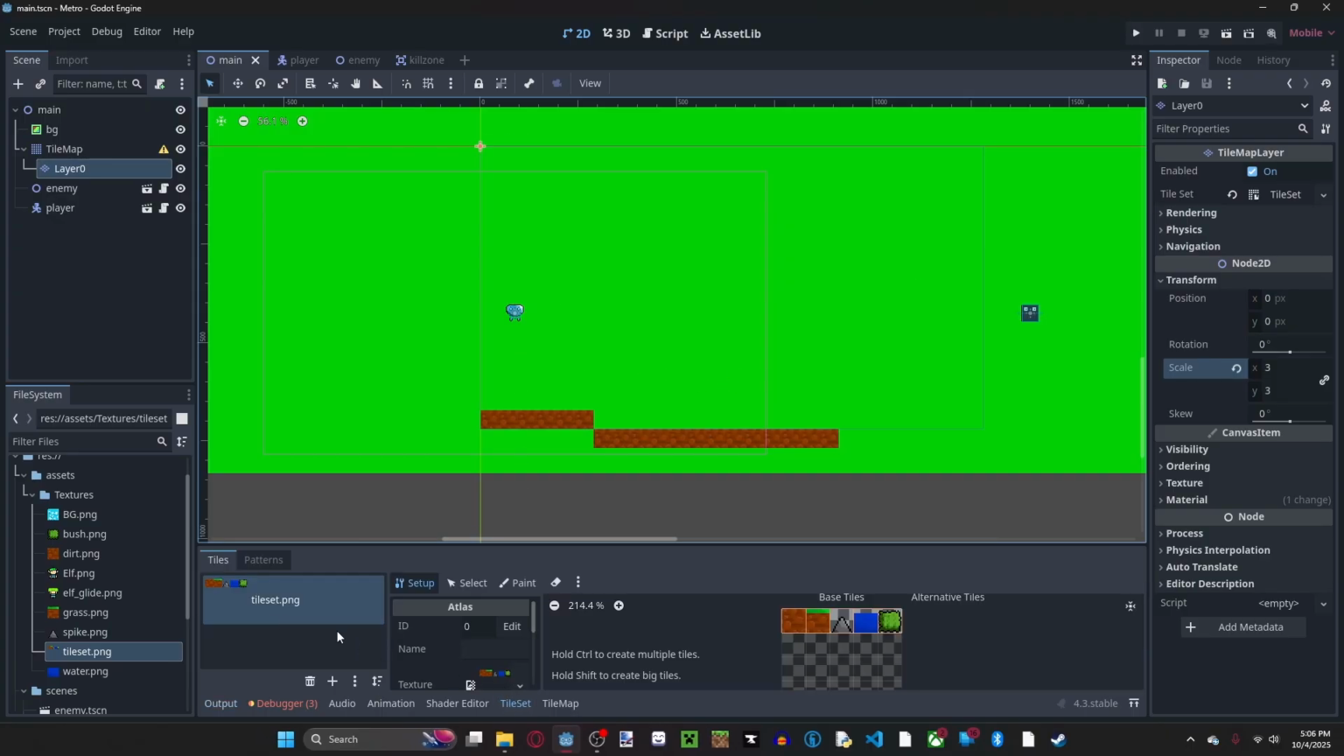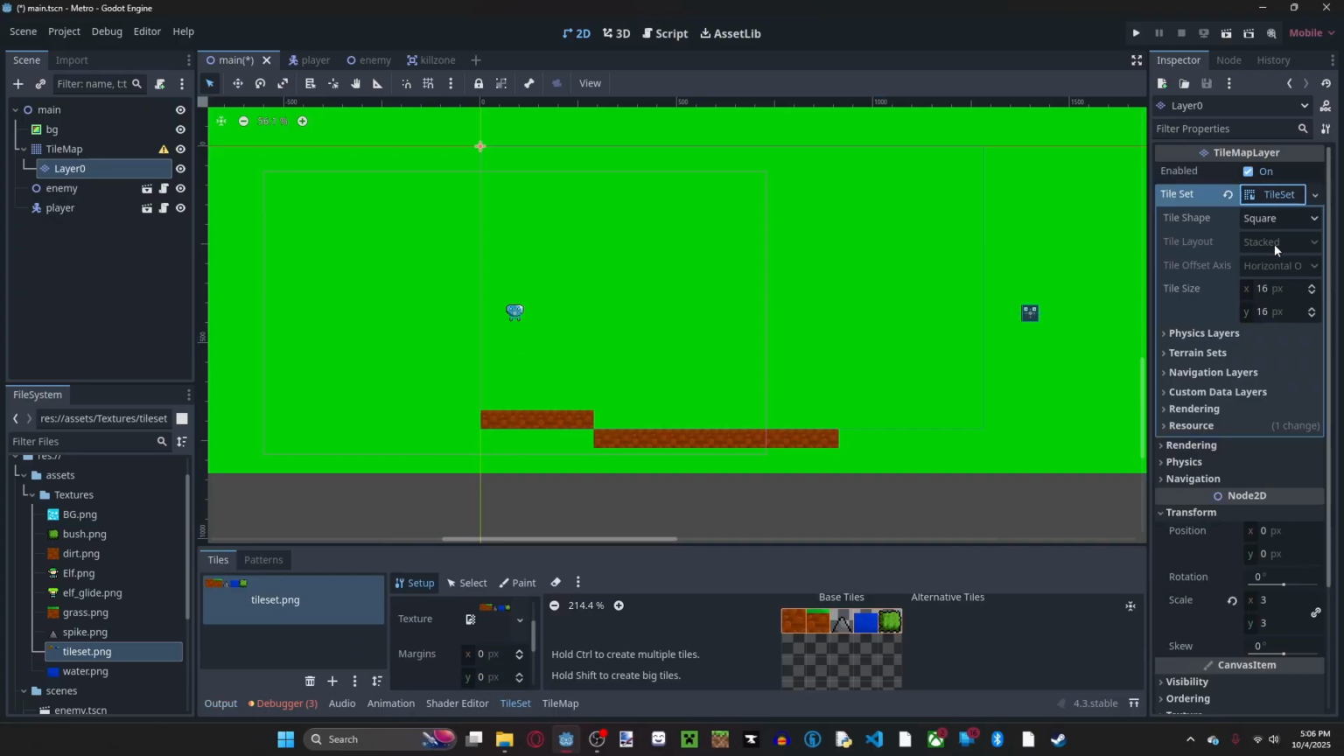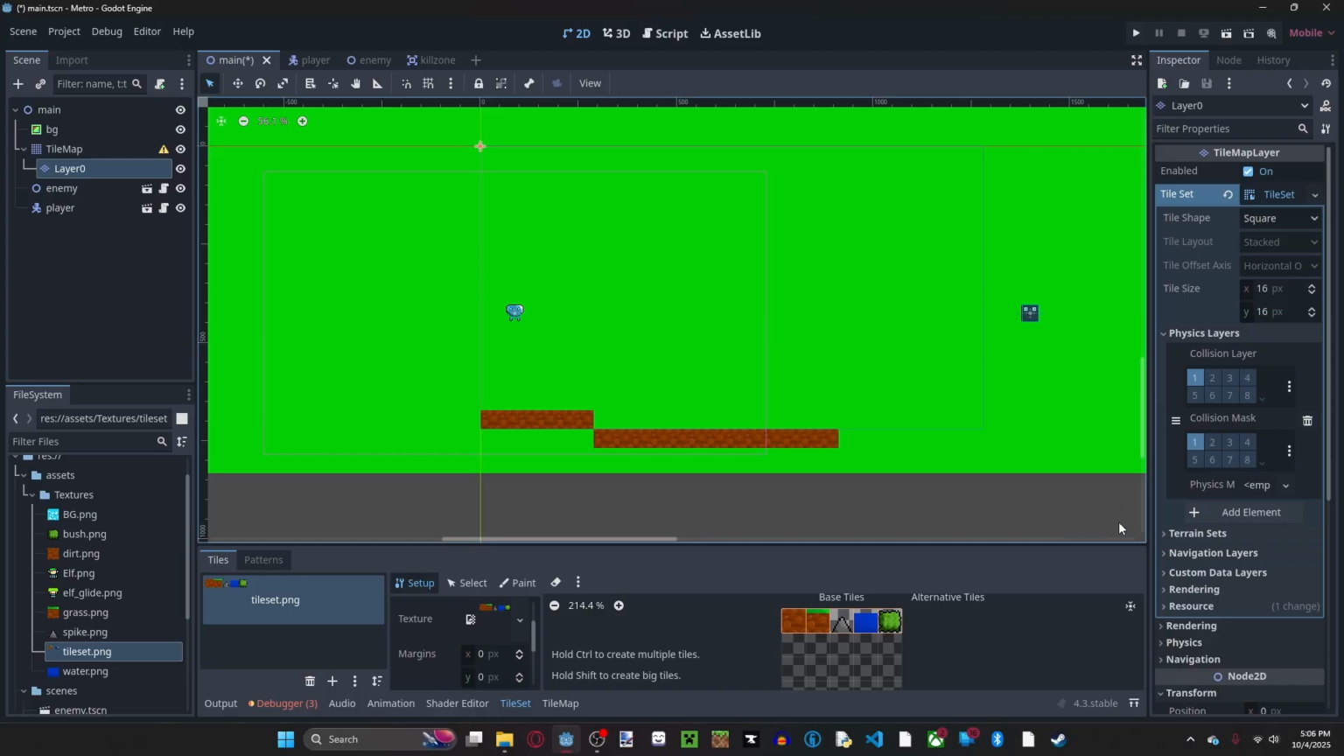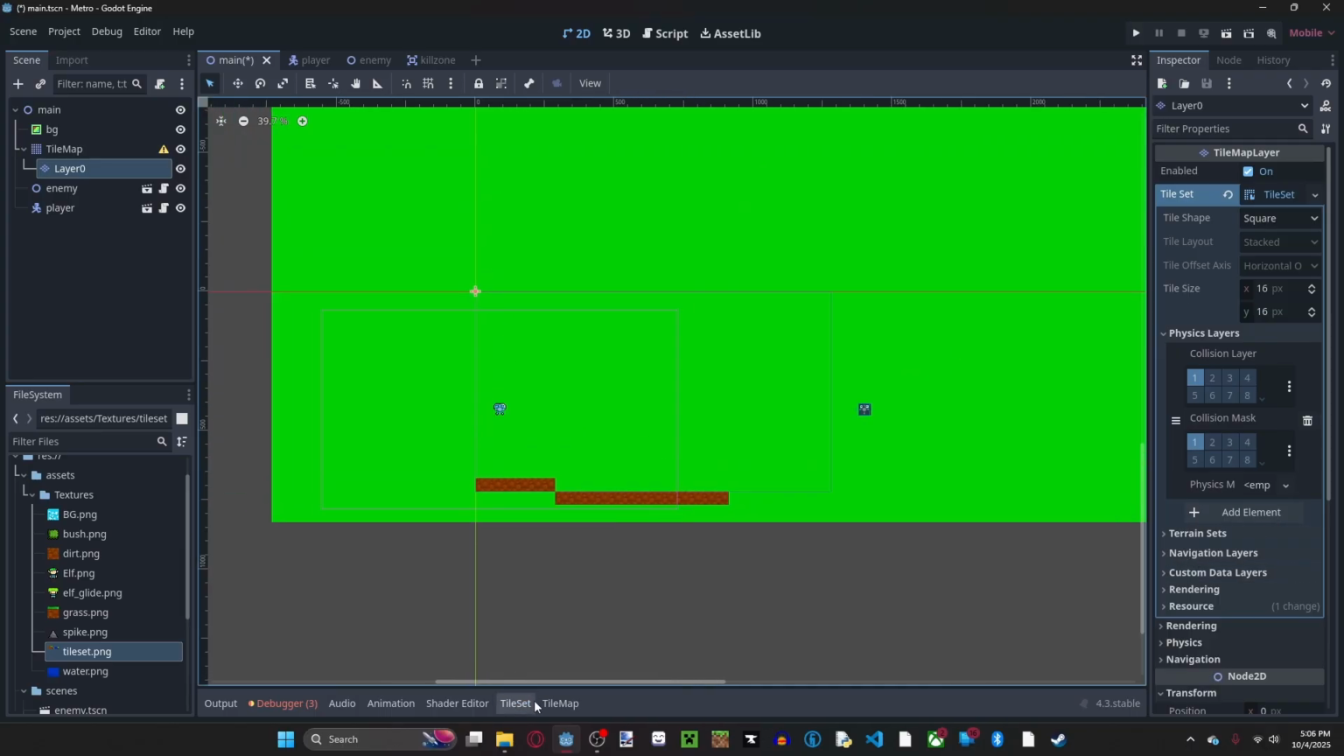Okay, so we need to go back to the tile set, and we need to create a new physics layer. And there we go. So now we should be able to go to the tile set. All right, so now we have the physics.